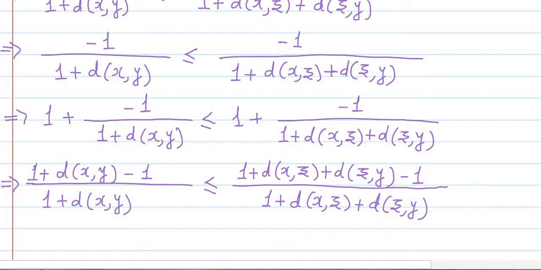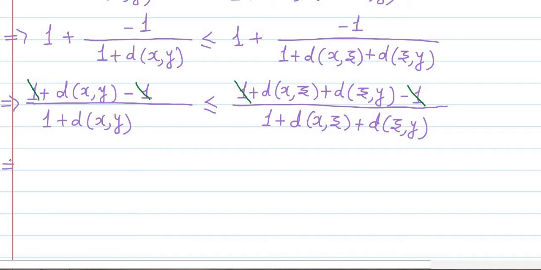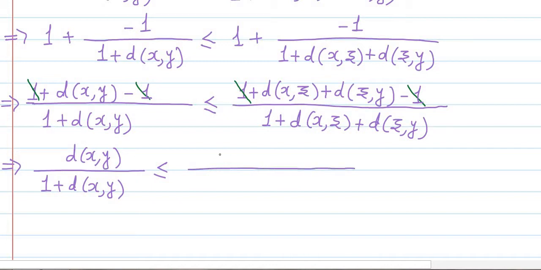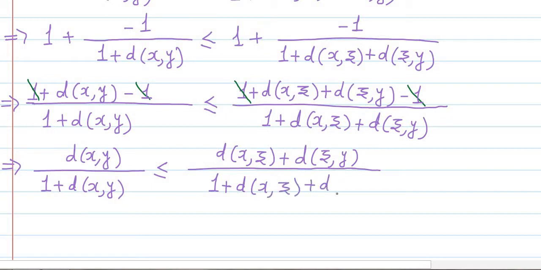Now observe here, plus 1 will get cancelled with this minus 1. Here to the right hand side again, plus 1 will get cancelled with minus 1, and we are left with, so this implies d(x,y) divided by 1 plus d(x,y) is less than or equal to d(x,z) plus d(z,y) divided by 1 plus d(x,z) plus d(z,y). This we have obtained. Okay.